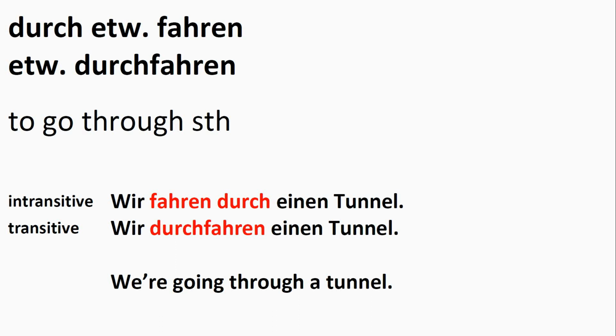Here are the two examples. Wir fahren durch einen Tunnel. Or, wir durchfahren einen Tunnel. They both mean we're going through a tunnel. In the first example, with the intransitive verb, we need a preposition, durch. Wir fahren durch einen Tunnel. In the second example, we don't have a preposition. Wir durchfahren einen Tunnel.